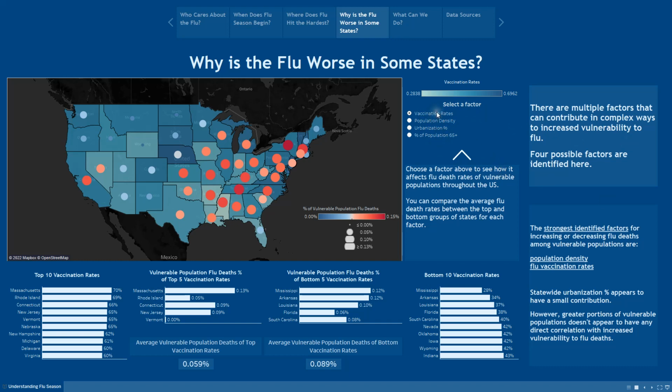So the first factor we have selected is vaccination rates. This data comes from a survey of flu vaccination rates among children in each state, and is currently the best data that we have on this factor. Here we can see that there are a few areas that have concentrated lower vaccination rates and a few with higher. So this area tends to have lower vaccination rates. These areas tend to have higher, as well as the coast over here.